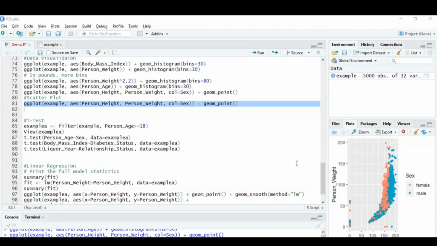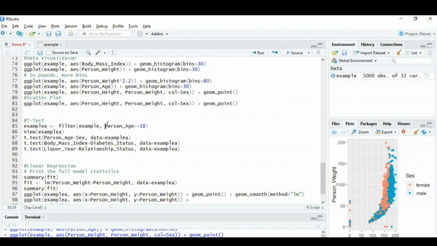Now what I'm going to do is filter the dataset first. To filter the dataset, I've used the filter function. I've used the dataset name, that is example, and then you have to mention the parameter based on which you want to filter the dataset. Now I'm going to consider just the adults.